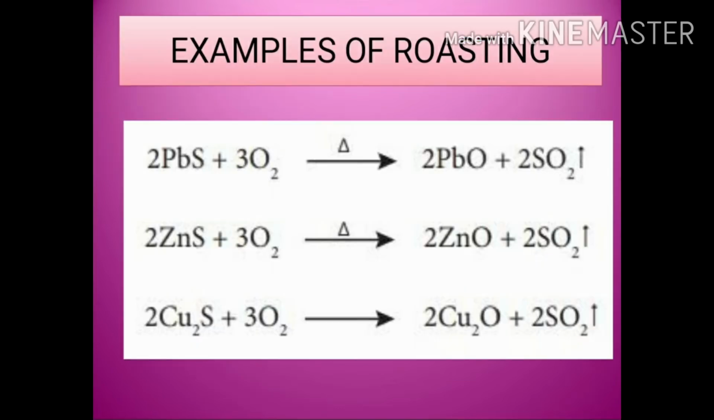And the next one, the examples of roasting: all the sulfide ores, PbS, that is lead sulfide, and then zinc sulfide, copper sulfide. These sulfide ores are treated with the excess of oxygen. On heating, they are converted into oxides: lead oxide, zinc oxide, and then copper oxide. In all these cases, we can see SO2, sulfur dioxide gas, is liberated. So, whatever the sulfide ore may be, it can be easily oxidized by means of this roasting.